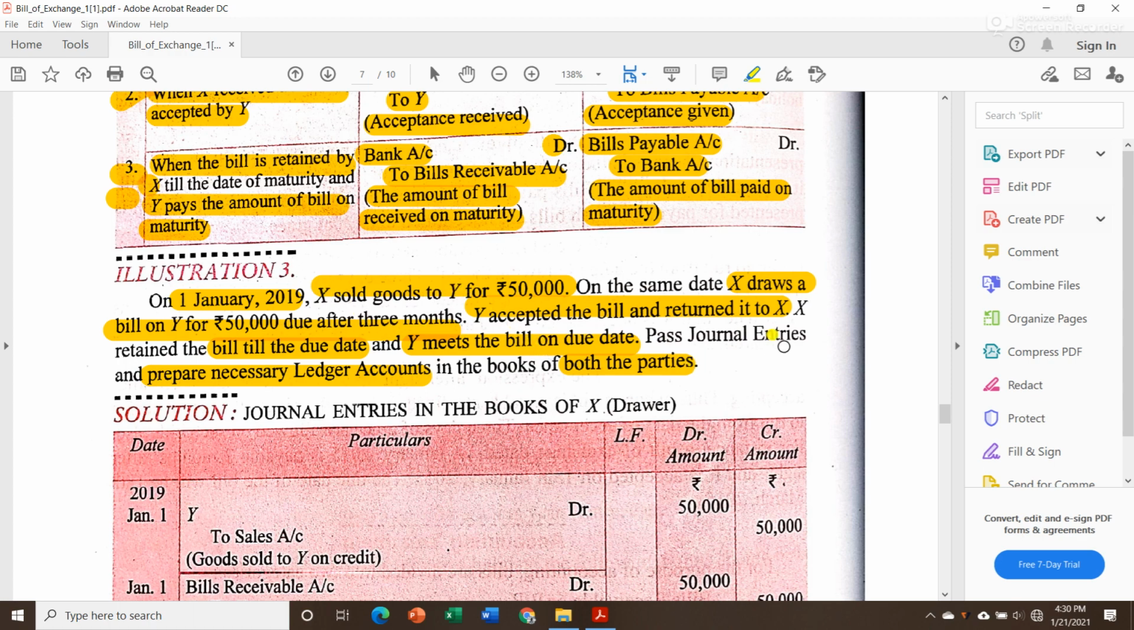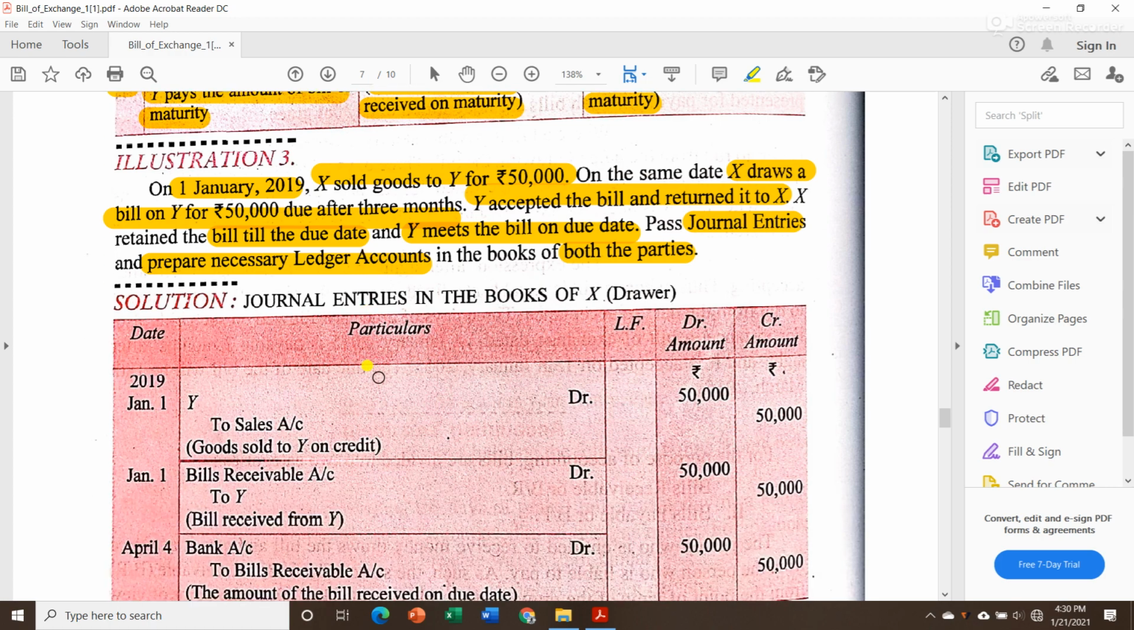Now in this question they have asked us to make journal entries as well as to prepare necessary ledger accounts. Now let us see. First we will give the heading as journal entries in the books of X. In bracket, for your convenience, you can write drawer. He is the one who is selling goods, he is the one who is drawing the bill. Now the first transaction took place on 1st January 2019. So in the date column, first we will write January 1.